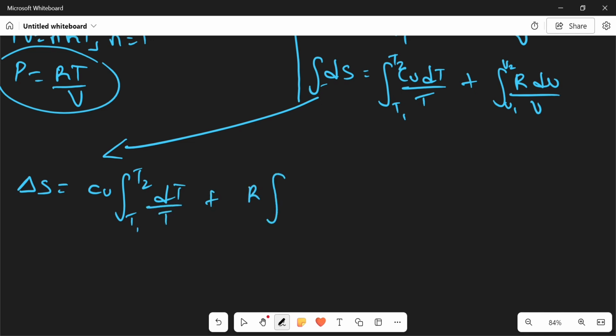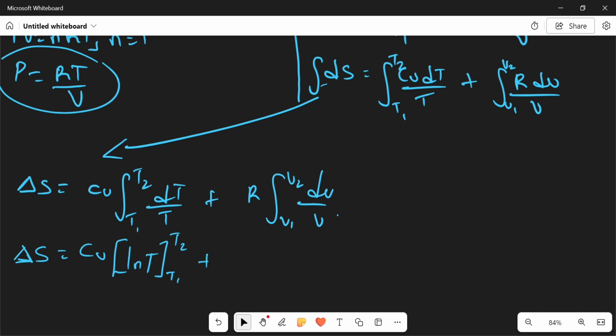If I bring out R, I have the integral from V1 to V2 of dV over V. So I have change in S equal to Cv times ln T from T1 to T2, plus R times ln V, from V1 to V2.